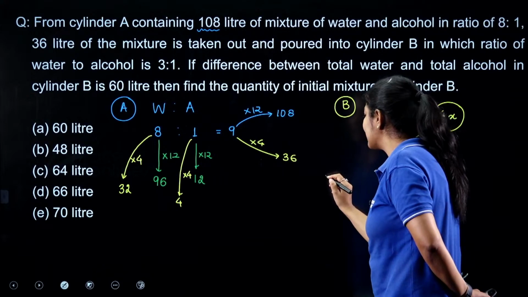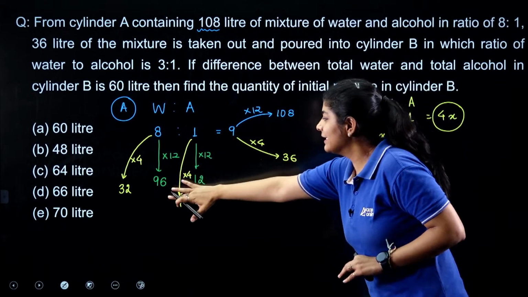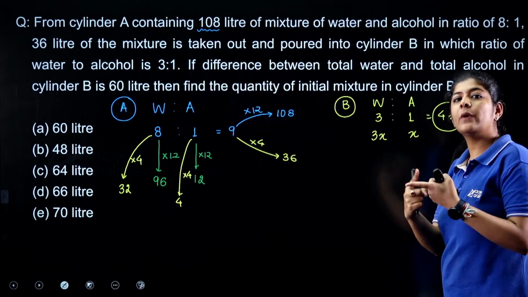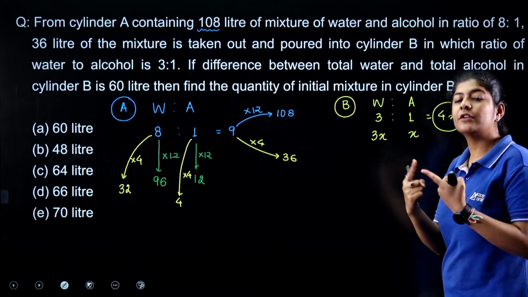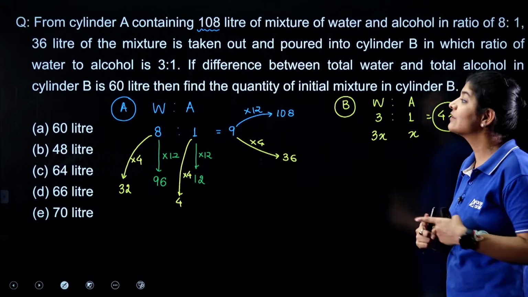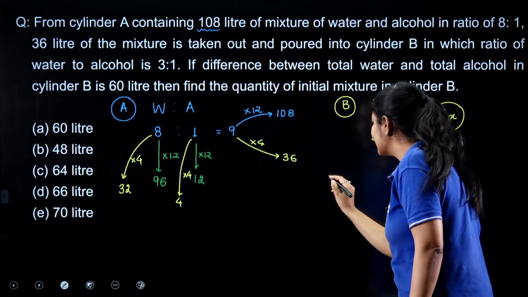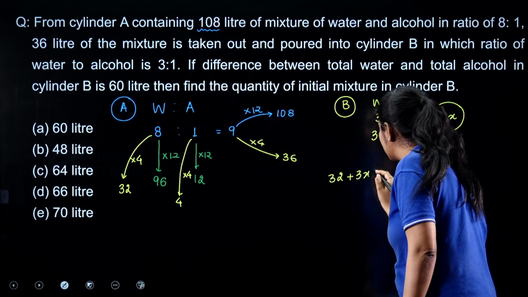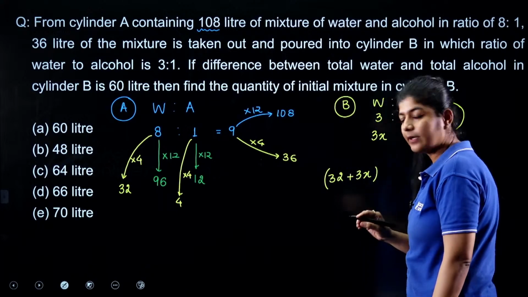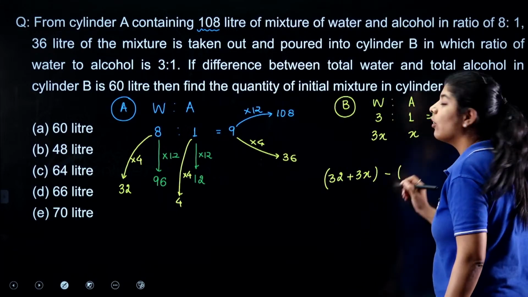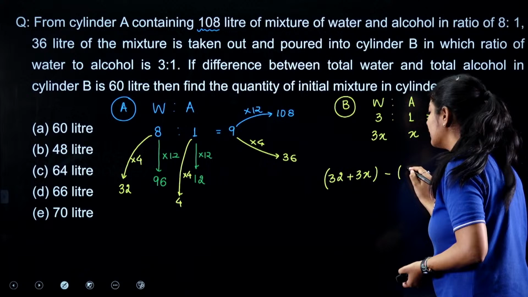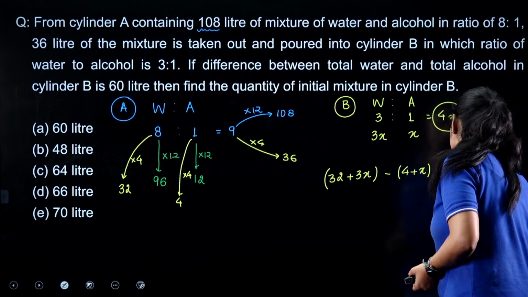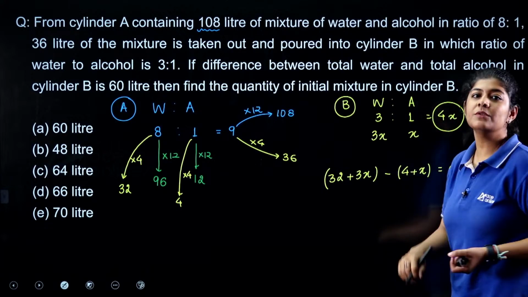Now the question is saying that after mixing this and this, if we talk about the total quantity of water and the total quantity of alcohol, we get a difference of 60. So we can say that the total quantity of water that I have is 32 plus 3x, minus the quantity of alcohol, that is 4 plus x, and the amount of this is equal to 60, right?